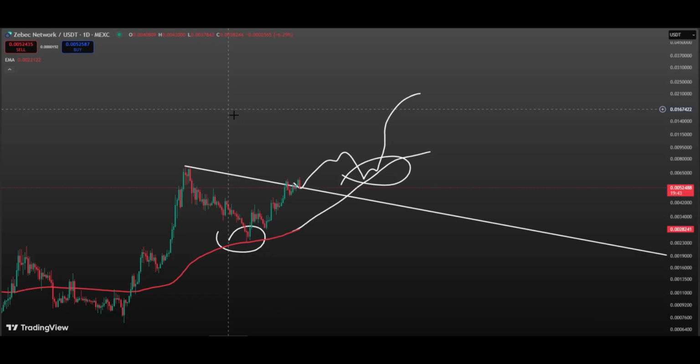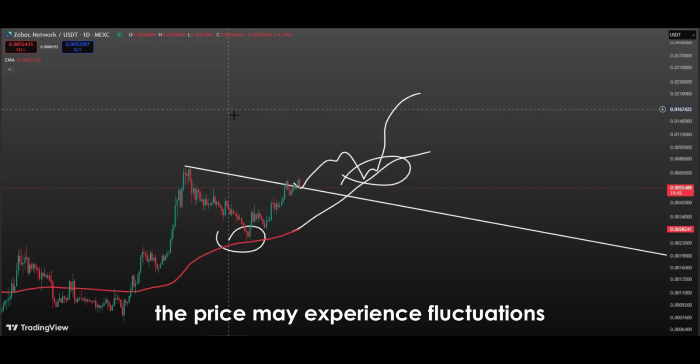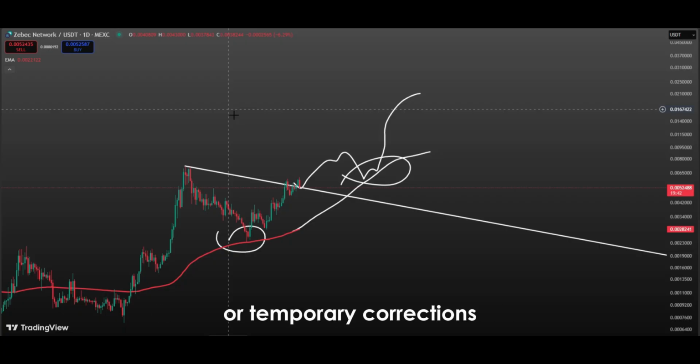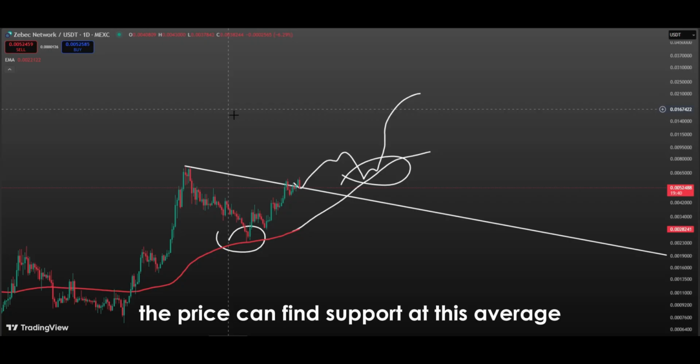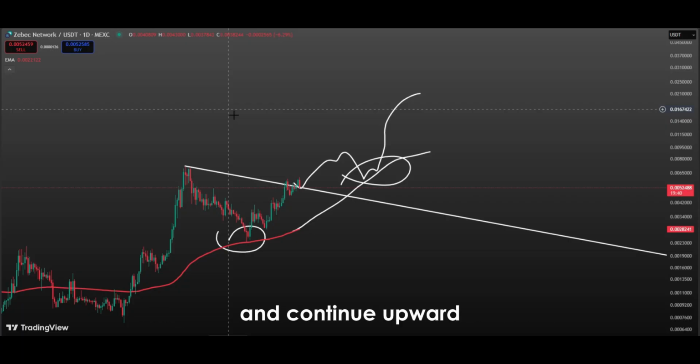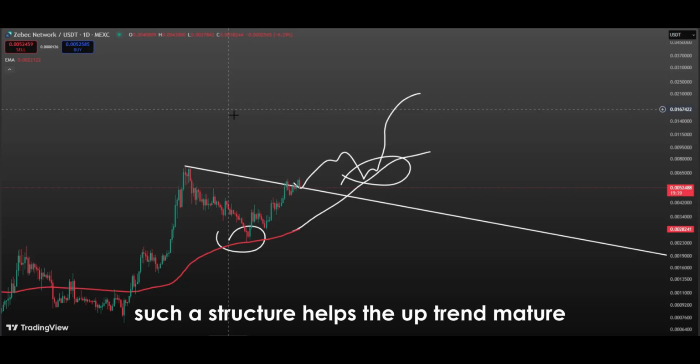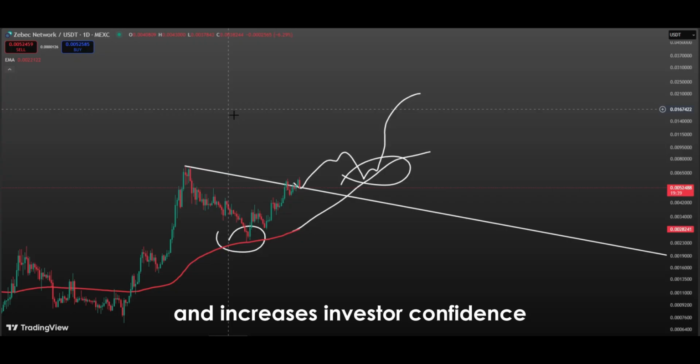healthy uptrend. During this process, the price may experience fluctuations or temporary corrections, but the main direction remains upward. Even if there are short-term sell-offs during these corrections, the price can find support at this average and continue upward. Such a structure helps the uptrend mature and increases investor confidence.